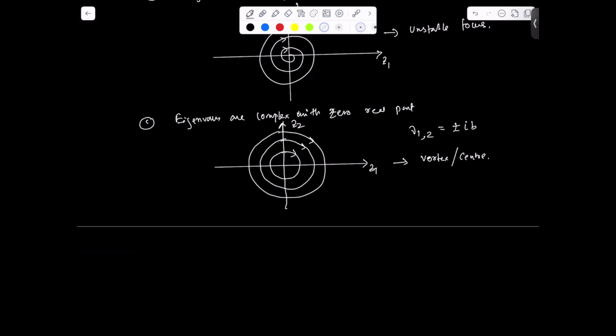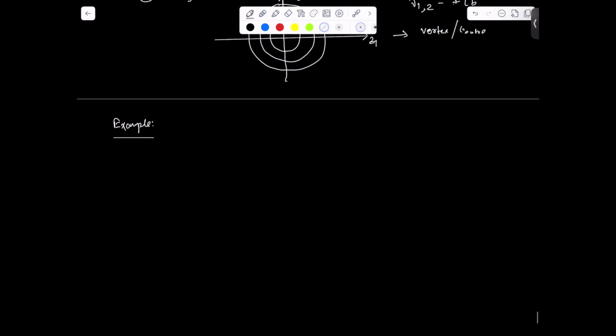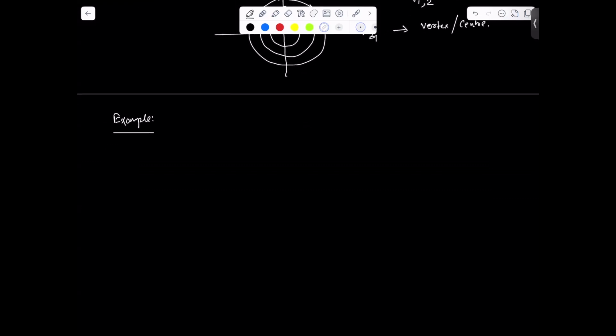Now let's take an example, then the problem will be very much clear. We'll start from the beginning, from the linear system, nonlinear system, how it gets linearized, and then we can study the system behavior.